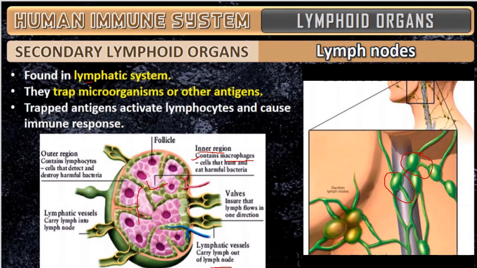Okay, children. So by this, I will end my video. In the next class, we'll learn more about this. Too much of immunity, if you study at once, you will not understand. Today's class is only two topics I have told you: primary lymphoid organs and secondary lymphoid organs. Among that, the important point is the production of B lymphocytes and T lymphocytes. These B and T lymphocytes produce antibodies to fight against antigens. Overall story summary is only two lines. I think you understood. Okay, thank you.